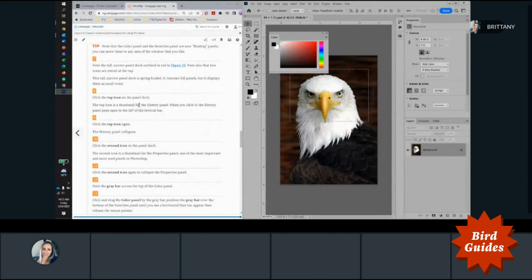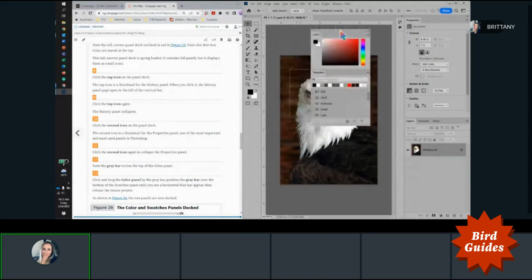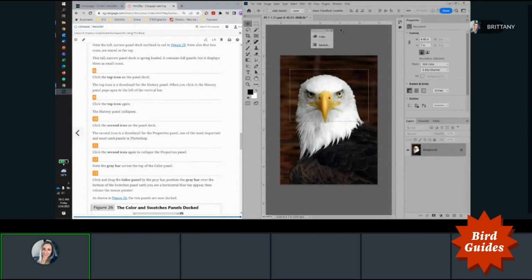Okay. So we have our History panel to locate. And then I'm going to pull back Swatches and I'm actually going to dock these two together. So if you see I hover over the bottom here, I can create a little panel group and I can minimize it if I need it out of the way while I'm using it.